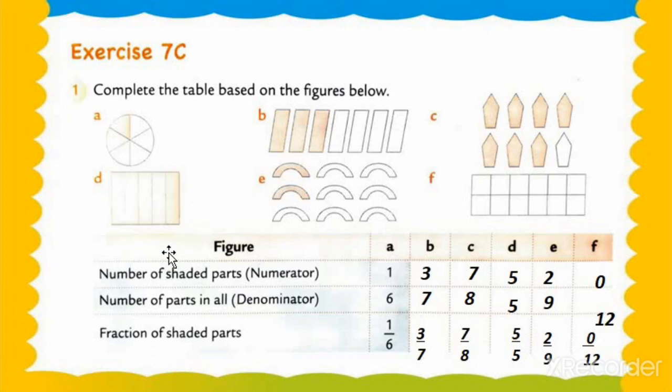Now we move on to question number D. It's not very clear, but it is a square. In the square there are a total of 5 blocks and 5 parts, and all the blocks are shaded by yellow color. So 5, 5. Okay, so what is the answer? 1. 5 upon 5 is equal to 1. It means the whole part is shaded, the whole part is shaded by the same color. Now we move on to question number E. Let's check how many blocks, how many things are here. 1, 2,